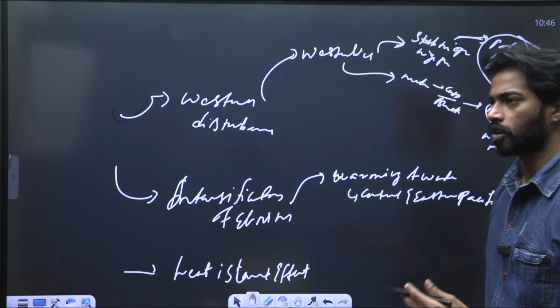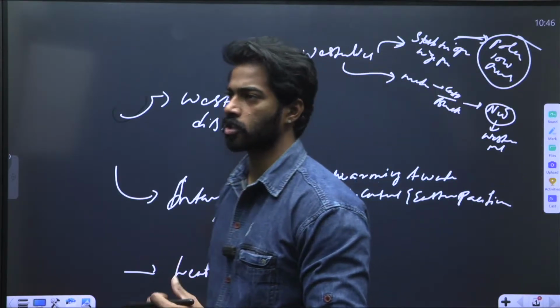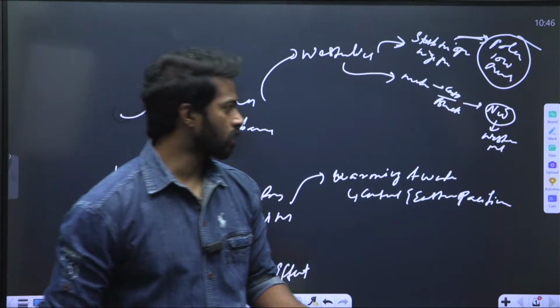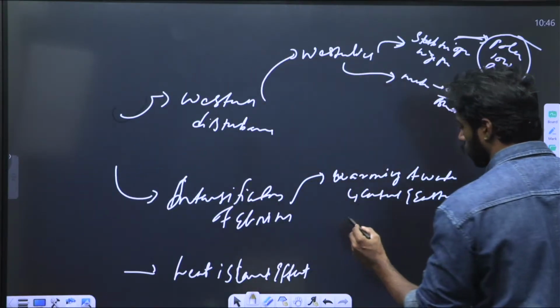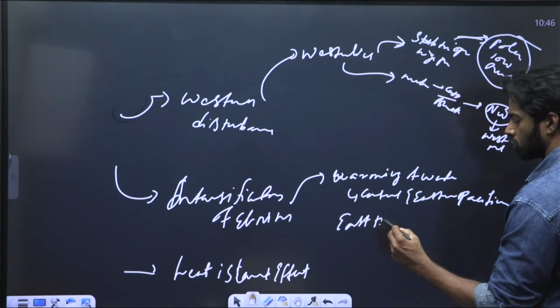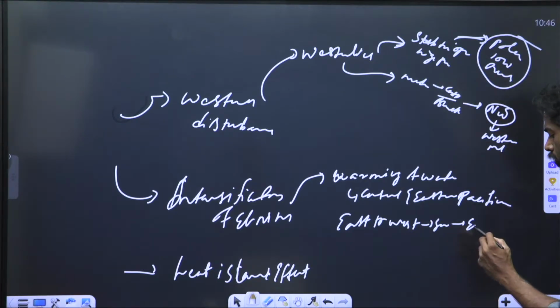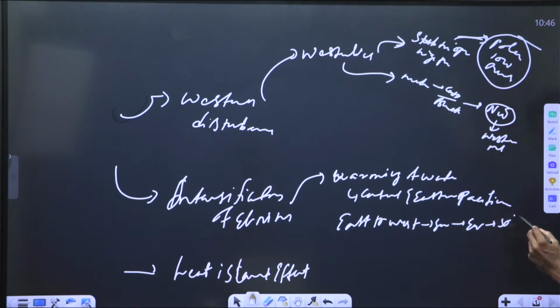As the warming intensifies in the central and eastern Pacific, the trade winds weaken. What are trade winds? Trade winds are winds that move from east to west from subtropical high pressure towards the equator, meaning 30 degrees to 0 degrees. And when they move, they carry moisture and ensure that there is rainfall in the western Pacific.